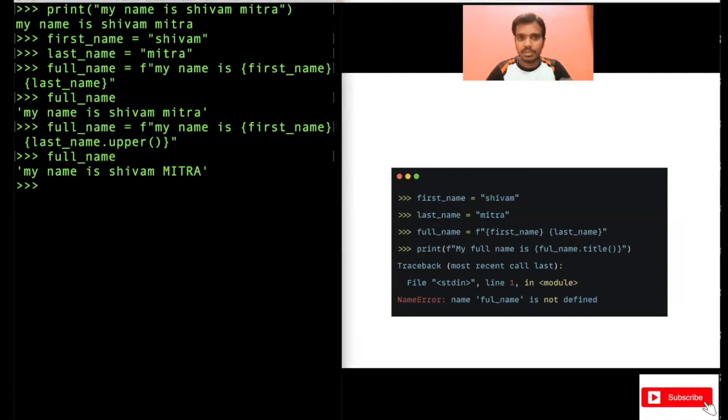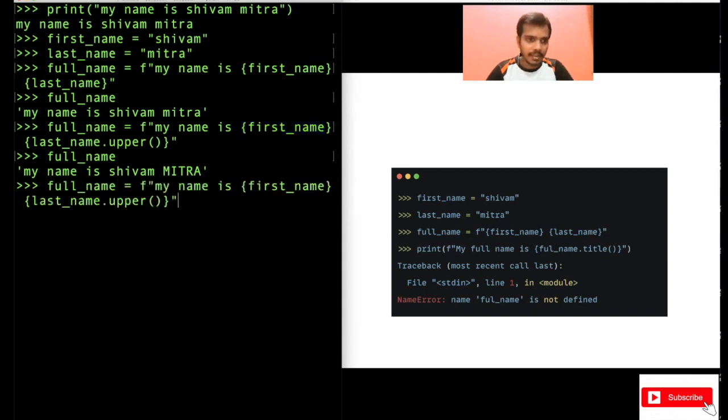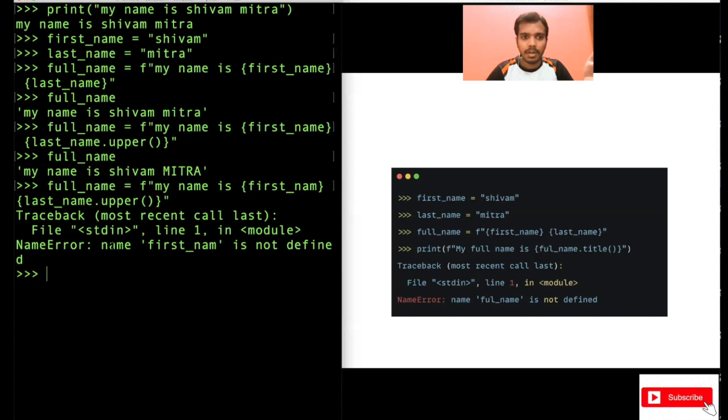Now, there is one issue here. Once you are using f and curly braces, this is like Python code. But if you write some wrong name here, maybe you make a spelling mistake, maybe you write first_nam, missing the e here, then you will get an error, because first_nam, this variable is not defined. I told you, if you do not define a variable and use it, you will always get an error. So you see, we have got a NameError. So remember this: only use those variable names that you have defined. You cannot use some other random variable names that you have not defined in your f string.